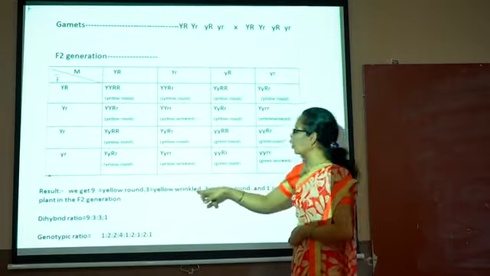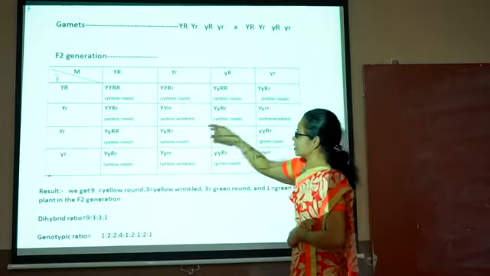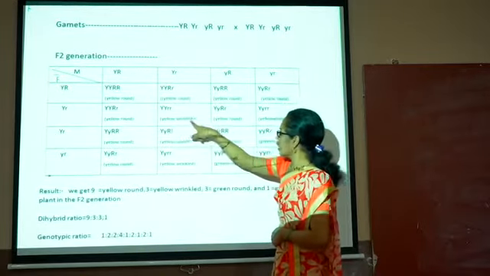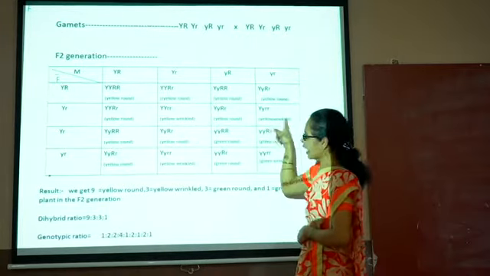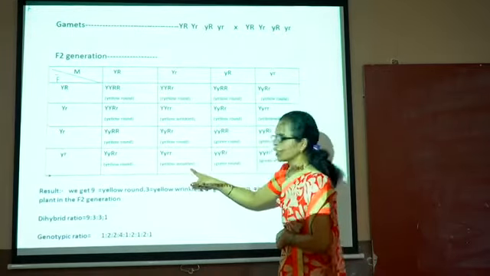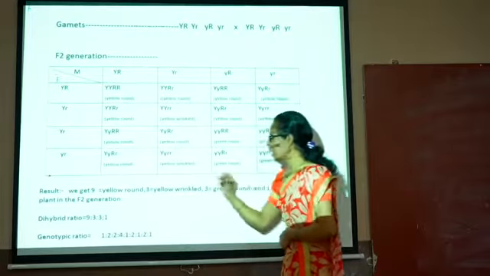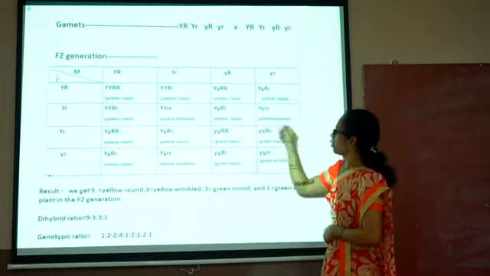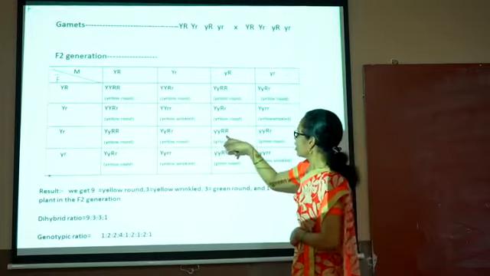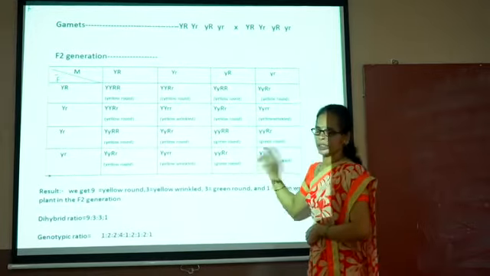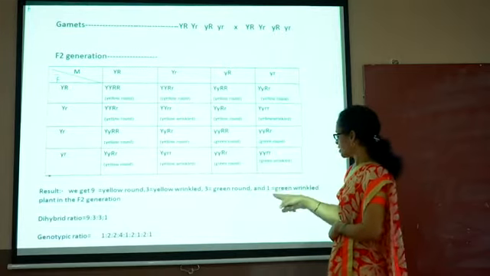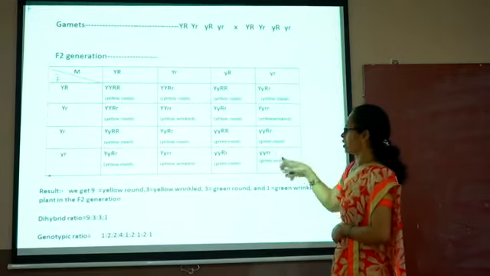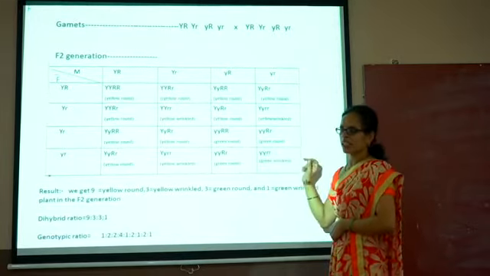Then 3 yellow wrinkled seeds. Here is the first yellow wrinkled, second, then we get the third here. In this way, there are 3 yellow wrinkled seeds. Then next, 3 green round seeds. First here 1, 2, and 3. Here are the 3 green round seeds. And last is the 1 green wrinkled seed. There is a single green wrinkled seed here.